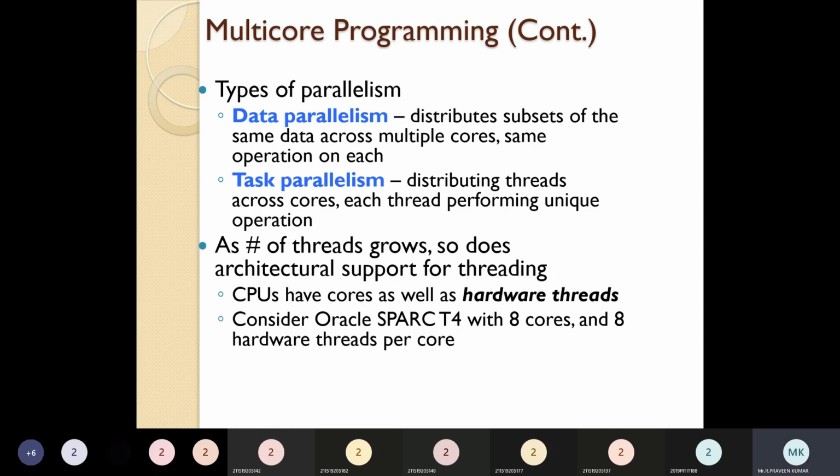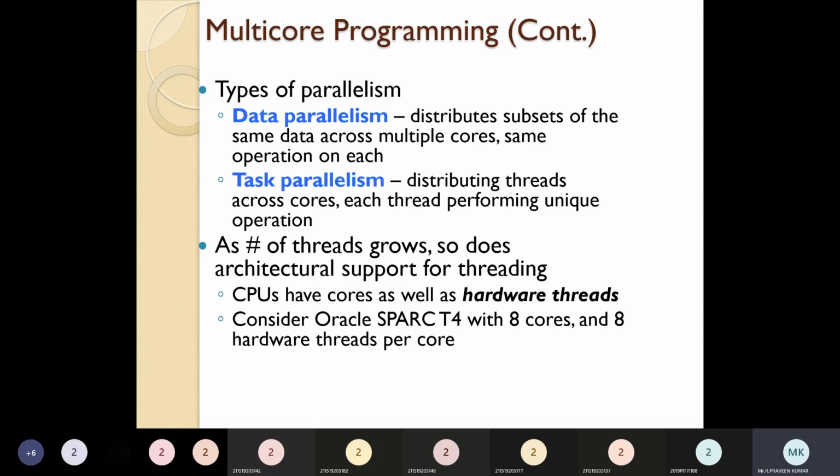As threads grow, so do the architectural supports for threading. By default, CPUs have cores as well as hardware threads. For example, Oracle SPARC has 4 to 8 cores and 8 hardware threads per core. Even if the user is not using threads, when creating applications such as web applications we can implement our user threads.